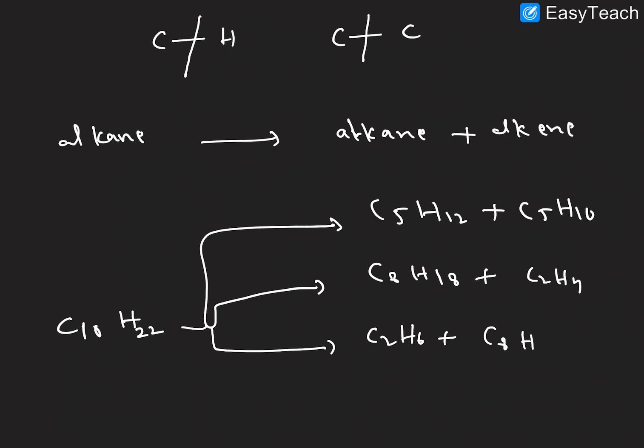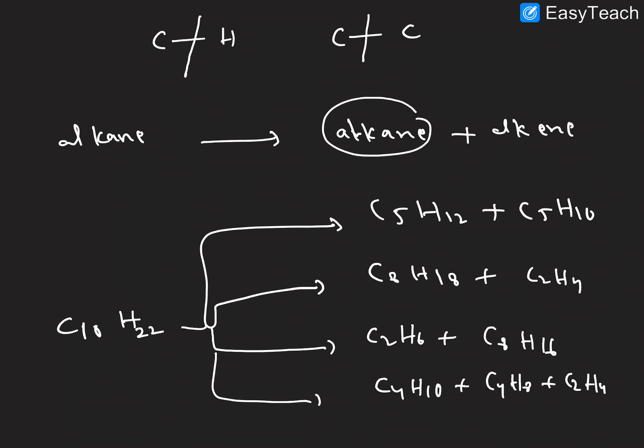Then one more example here, C8H18 gives C4H10 plus C4H8 plus C2H4. So these are alkenes and these are alkanes, right? So this is thermal cracking, nothing but thermal decomposition, right? Higher alkane to simpler alkane and alkene.